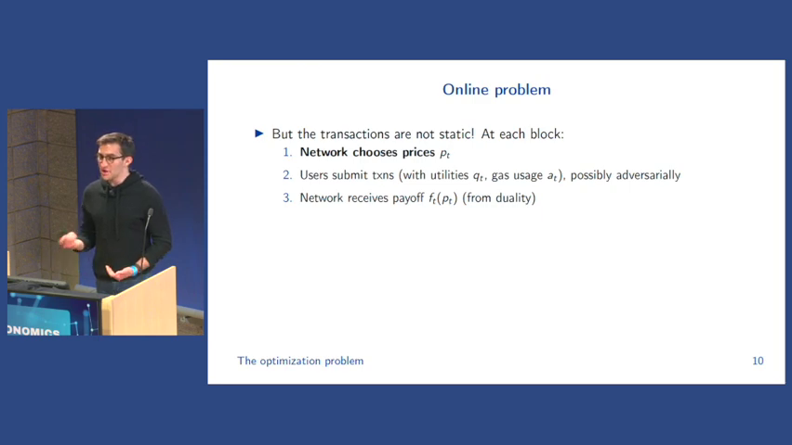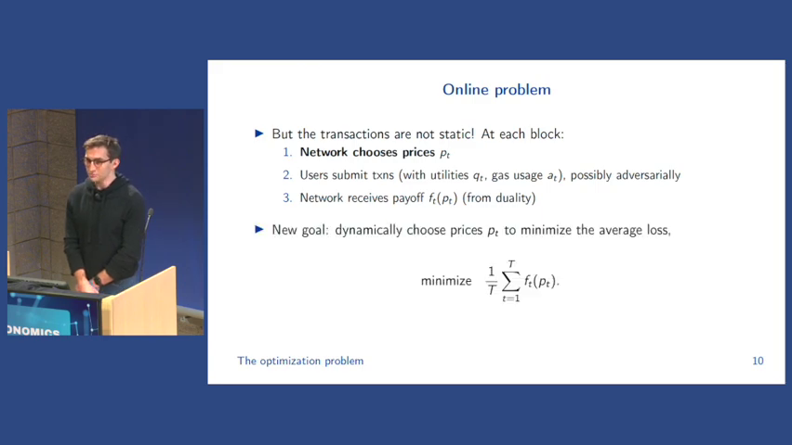After this, the network receives the payoff, which is that dual function. So now this payoff is also indexed by t, and it's just going to be that dual function of the resource allocation problem that I introduced earlier. So our new goal is, instead of just minimizing f at a particular price, we want to, for some time period, capital T, choose prices iteratively such that we minimize the average loss that we have. So essentially the average loss that we get from that dual function. And this is the online problem.